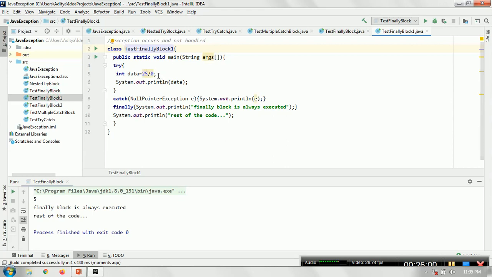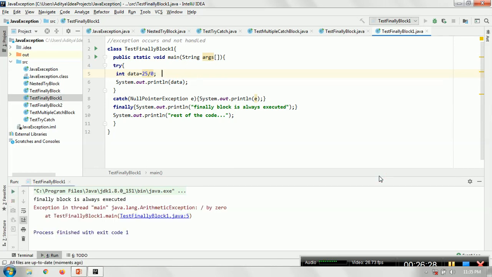Second is where the exception occurred and is not handled. It is a divide by 0 exception, 25 divided by 0, so it is an arithmetic exception at line number 8. The catch block is trying to handle a null pointer exception, so the control will be transferred to the default handler of the JVM. Still, the finally block will execute. Line number 10 will not execute, but the finally will. The finally block is always executed, and this is handled by the JVM.